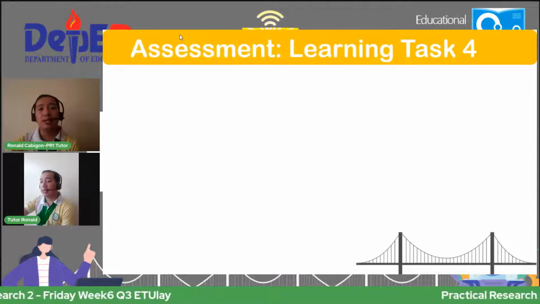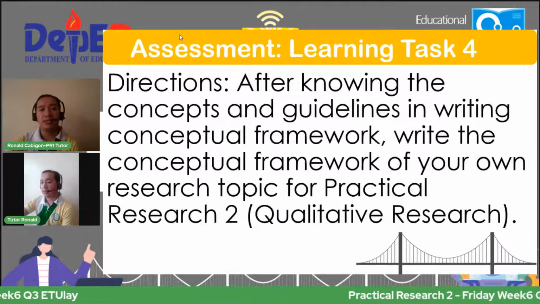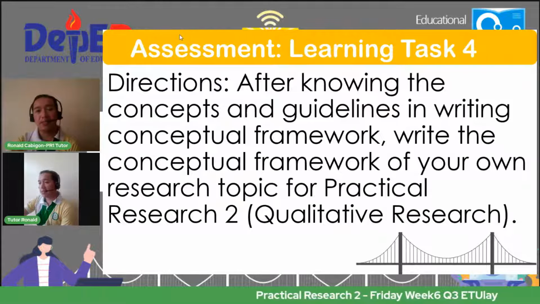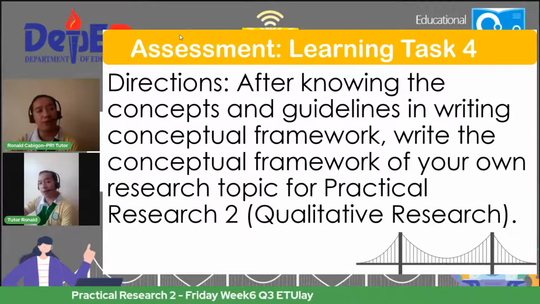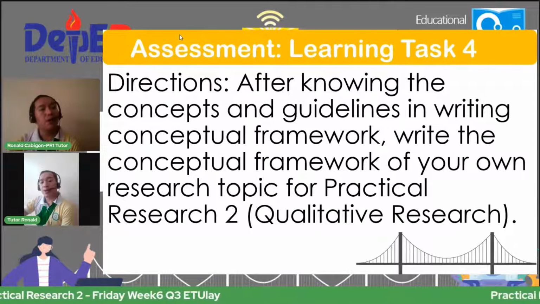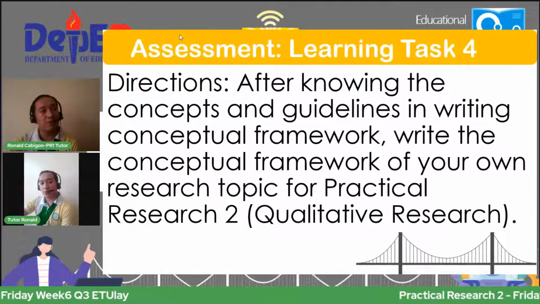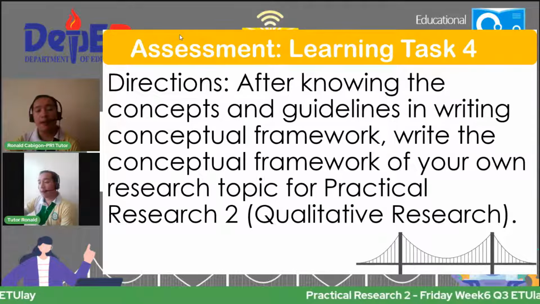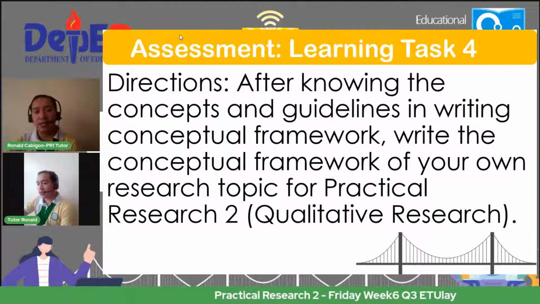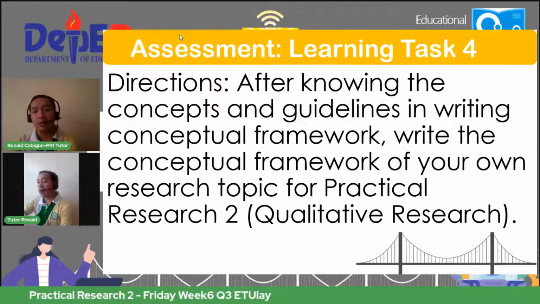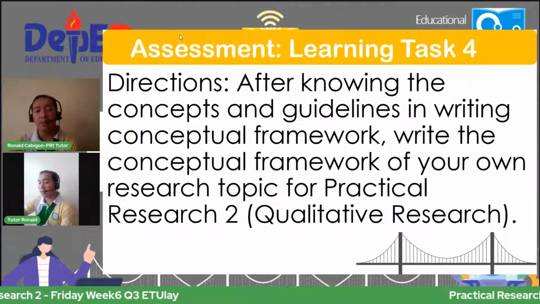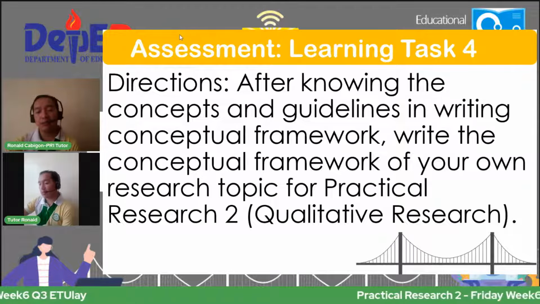And finally, here's your assessment. Since ang objective natin is to illustrate and explain conceptual framework, kanina we tried to explain conceptual framework. Now, it's your turn to illustrate or write your conceptual framework of your own research topic for practical research 2.